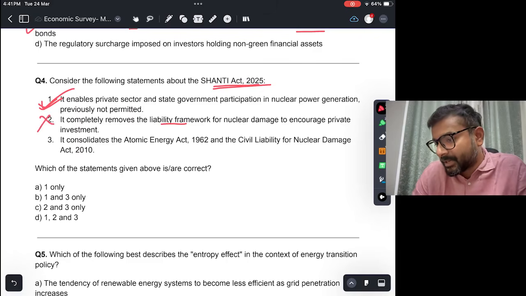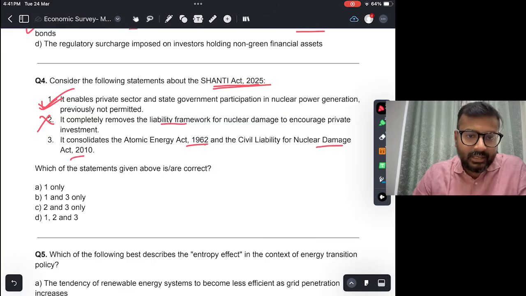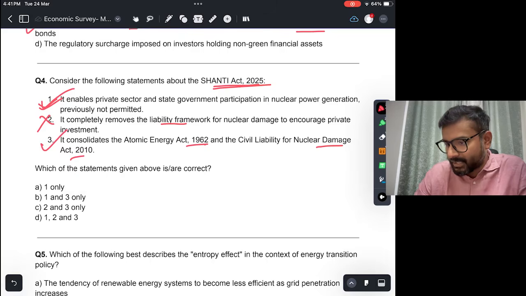Third, it consolidates the Atomic Energy Act 1962 and the Civil Liability for Nuclear Damage Act 2010. This is correct. So this has happened. So the right answer would be 1 and 3, B.